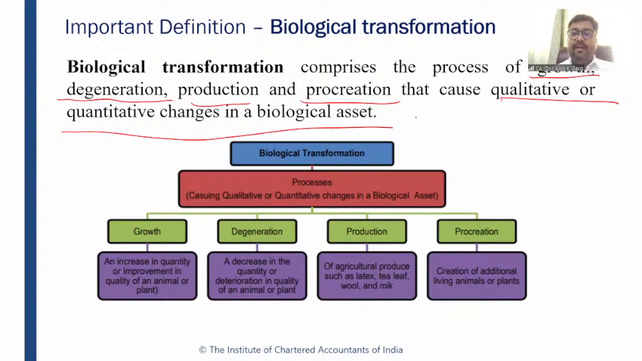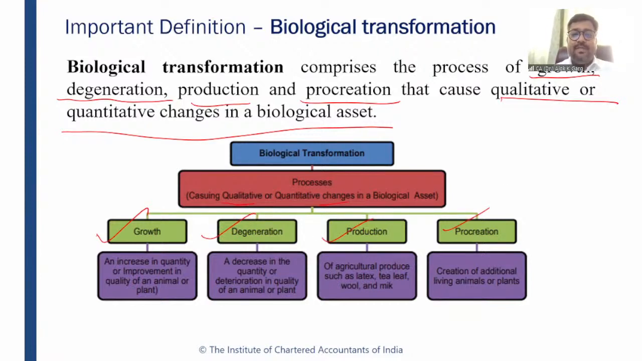biological asset. When I say qualitative, when the animal is maturing, it is a qualitative change. When the animal is breeding, for example, a cow giving birth to a calf, it is a quantitative change. Earlier it was a single cow, now cow and calf are there, so it is a quantitative change in a biological asset, right? So biological transformation is a process which impacts qualitative or quantitative change in a biological asset. It is growth, degeneration, production and procreation, right?